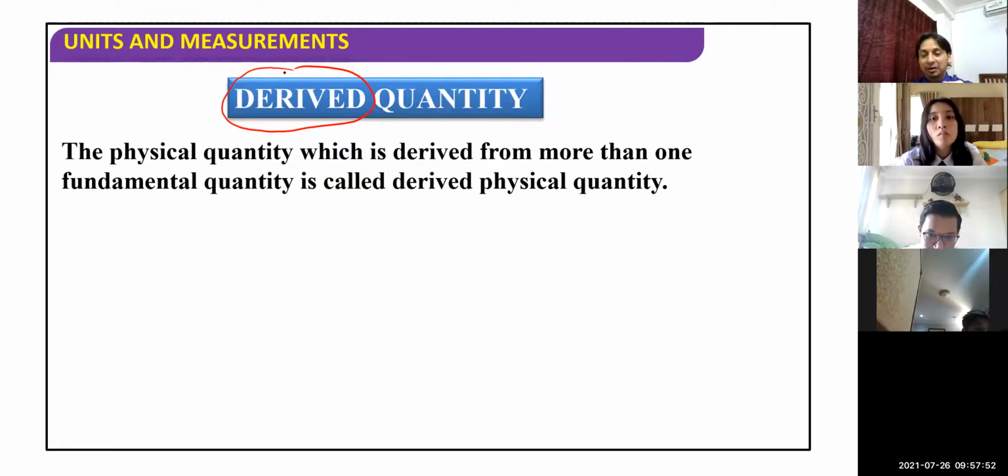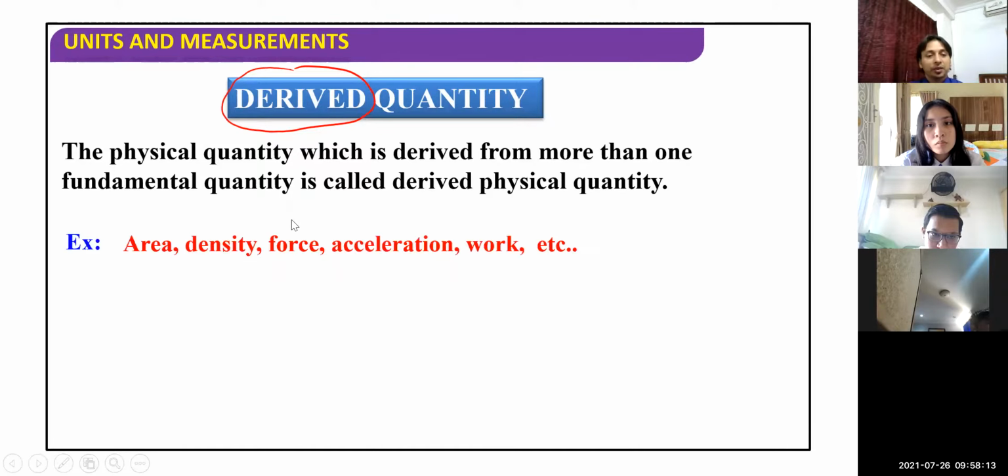Derived quantities are explained with the help of fundamental quantities, mass, length, time, temperature and the rest. The derived quantities depend on the seven fundamental quantities. For example, area, density, force, acceleration, work. These are examples of derived quantities.